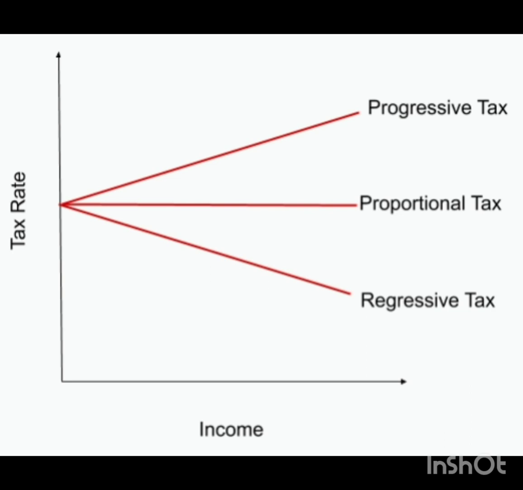After that the tax rate remains constant. Means income is rising but the tax rate is remaining constant. That's why we can say the degressive tax system is a mixture of proportional and progressive tax system.